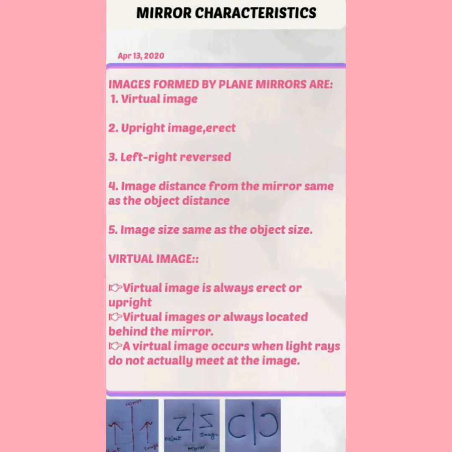Mirror characteristics. Images formed by plane mirrors are virtual images, upright, erect, left-right reversed images. Image distance from the mirror is the same as the object distance. Image size is the same as the object size. Virtual image is always erect or upright. Virtual images are always located behind the mirrors.